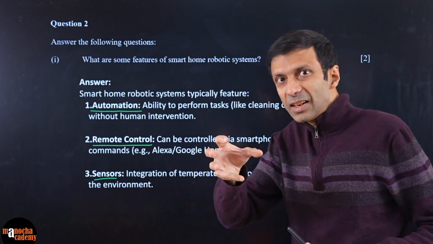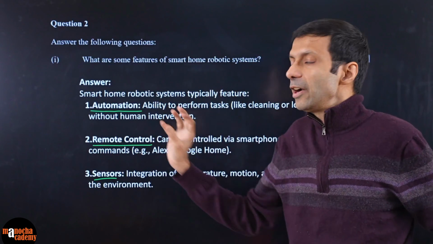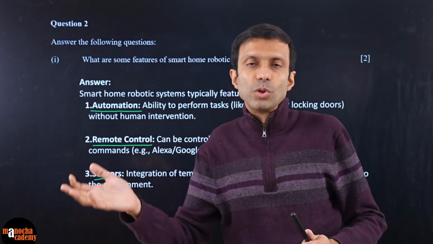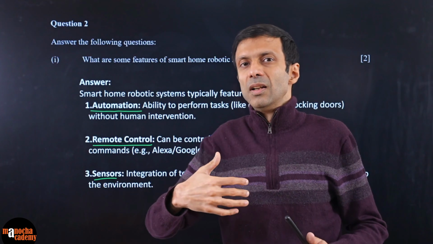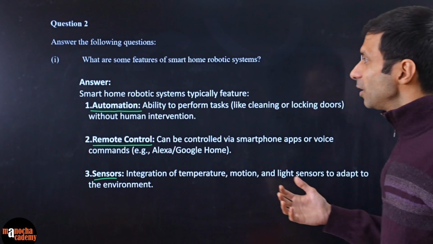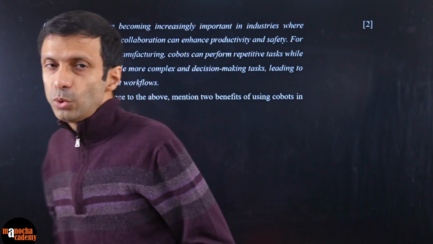You can see sensors are collecting the input, the remote control is acting as the controller, and automation is where you have the actuators, where the actual movements of the doors or the windows in your house happen. So that is what the future looks like for smart homes. All right, moving on to the next question.